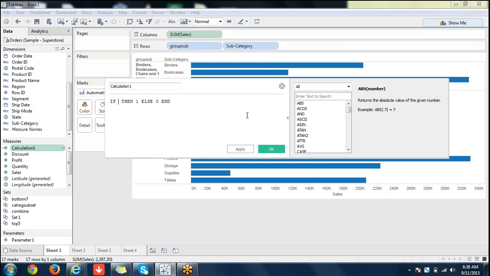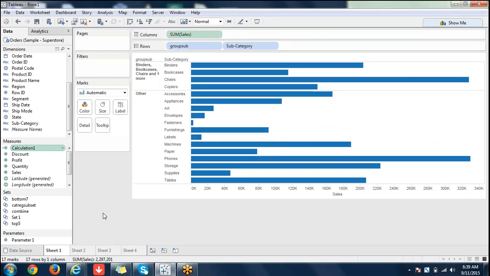That means you can't use groups in calculations. You can use only sets for conditional formatting or creating calculations. Groups are just there in dimensions; it's just part of your dimension. Whereas for sets, a separate shelf is created and you can use them in calculations.